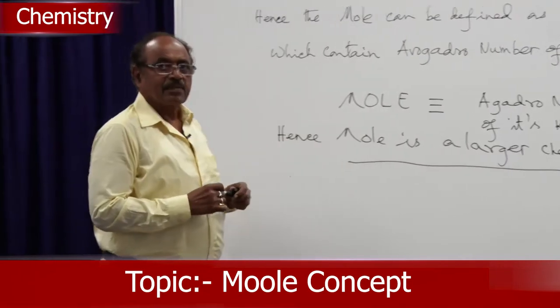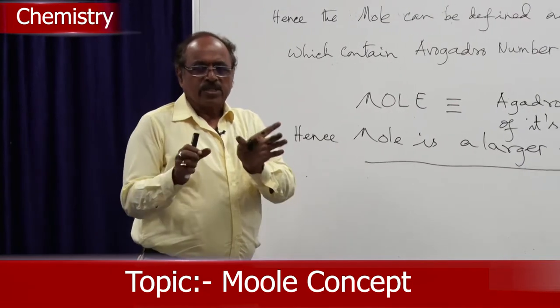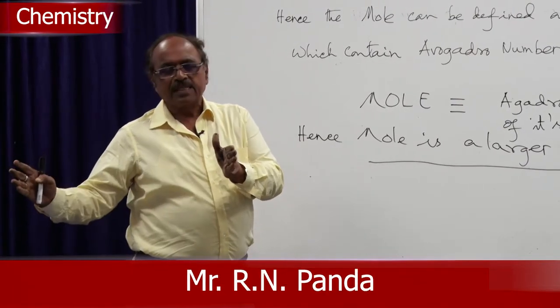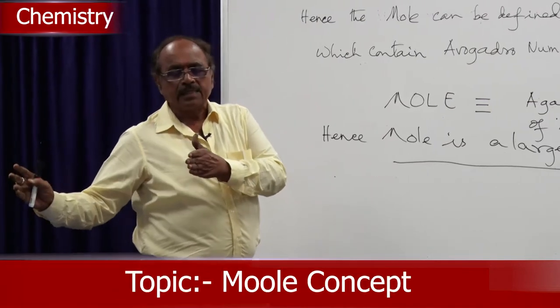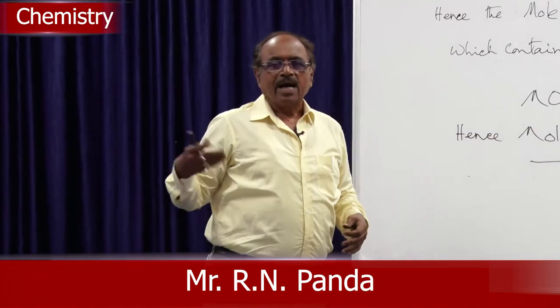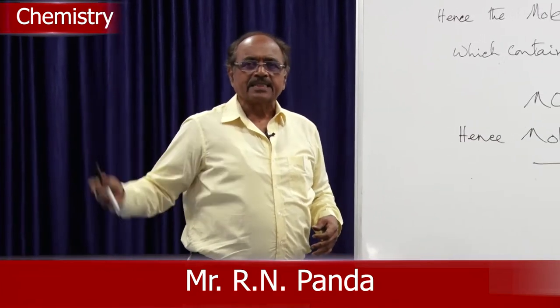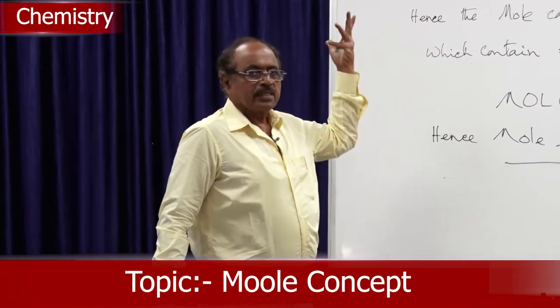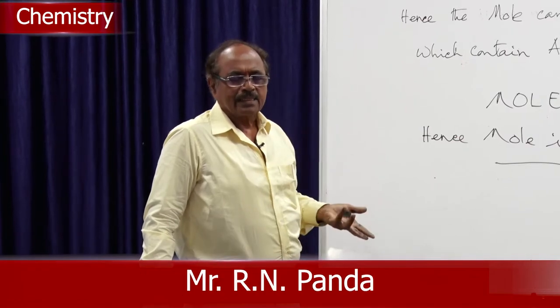Mole is a larger chemical unit. You are 1 inch, then you carry 1 feet, then you come to 1 yard, then 1 mile, we are increasing. So, exactly like that, it is a larger unit, it is explaining a larger unit.